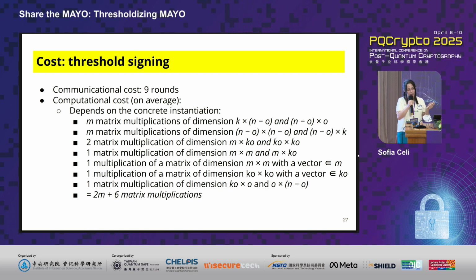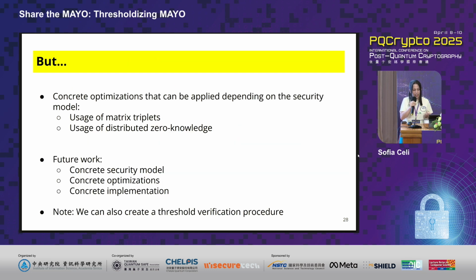It is a little bit costly, because instead of having one matrix multiplication, you're going to be having two, because you are masking at both sides. So from a communication perspective, we arrive at 9 rounds. And from a computational perspective, we have 2m plus 6 matrix multiplications. But that's kind of an average computation, because there are some concrete optimizations depending on the security model that you choose.